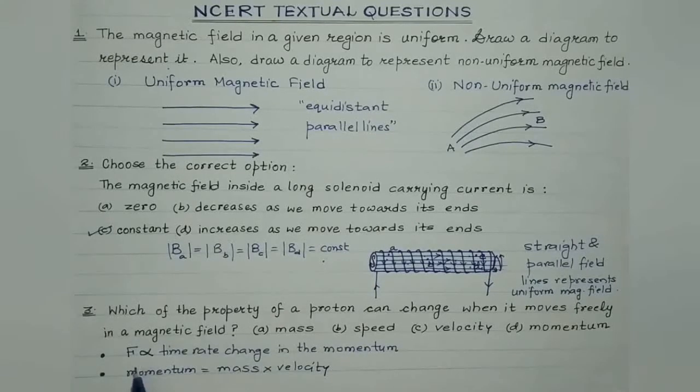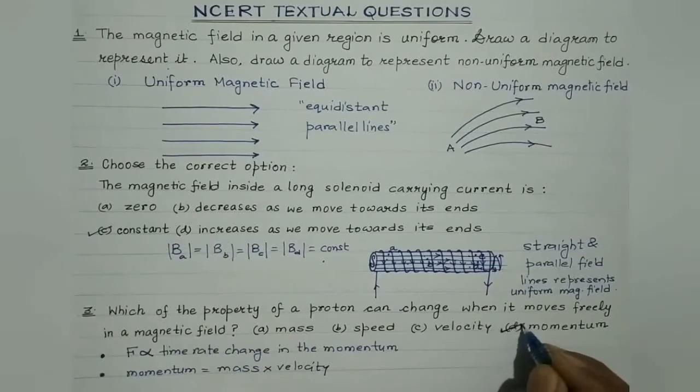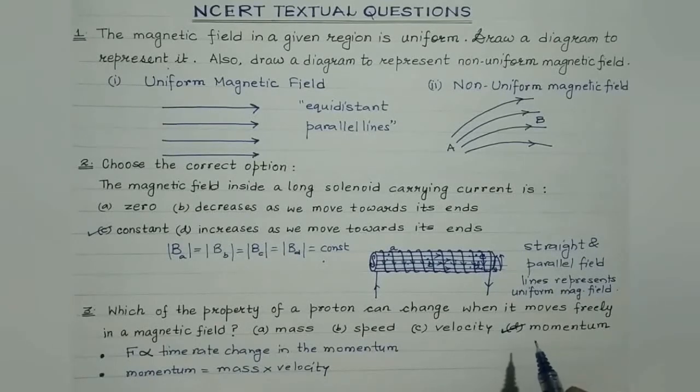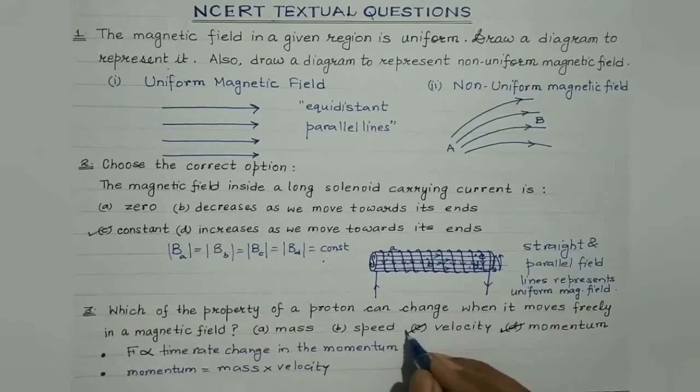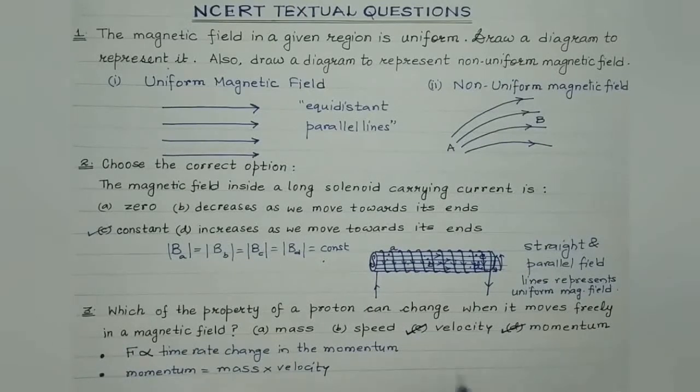Now look, since force has been acting on the charged particle, the momentum must be changing. Momentum must be changing means the velocity must also be changing because the mass of a body is constant, isn't it? Therefore, students, in this case, the momentum must be changing because the charged particle will experience a force, and force is equal to the time rate of change in the momentum. And since momentum is mass into velocity, with the change in momentum, the velocity of the body will also change. Therefore, there are two correct options in it. So, the velocity as well as the momentum of a proton can change when it moves freely in a magnetic field.